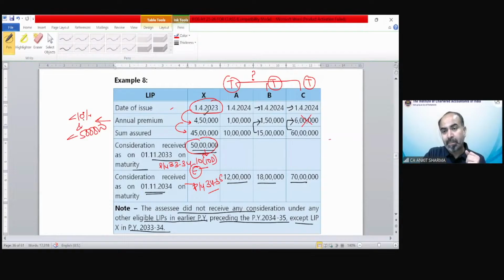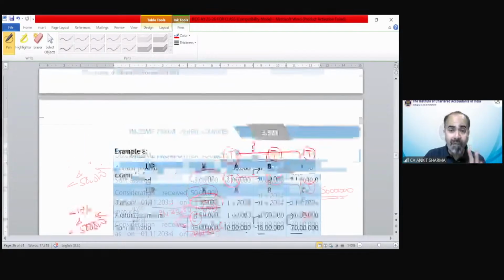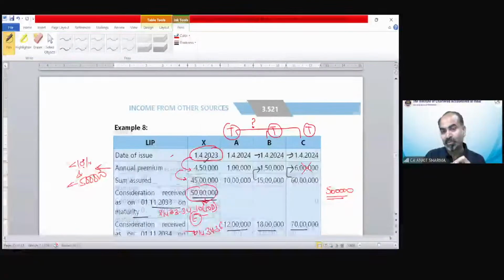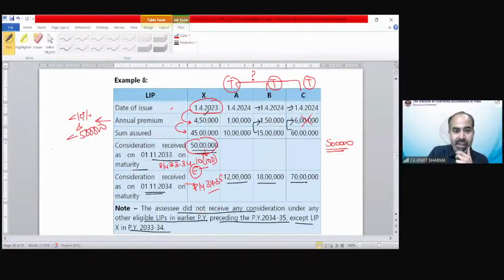Then for the purpose of the 5 lakh rupees limit, you have to check the premium along with the aggregate amount of your eligible LIPs and the earlier exempted eligible LIP also. So we have to see X plus A, the premium 4.5 lakh plus 1, that is 5.5 lakh. So A cannot be exempted.